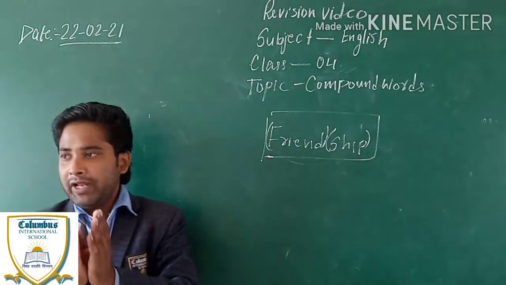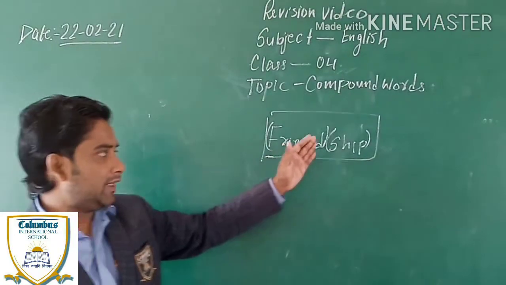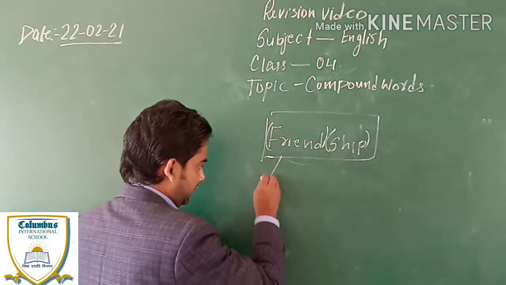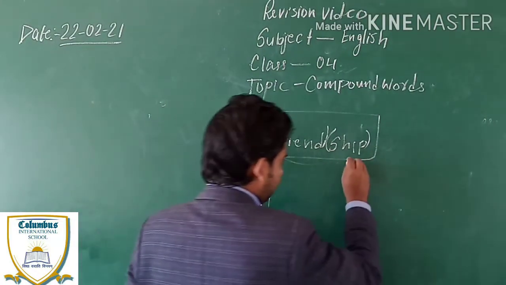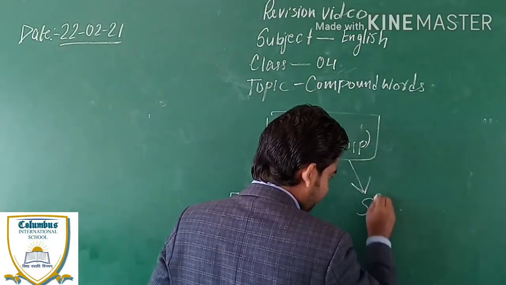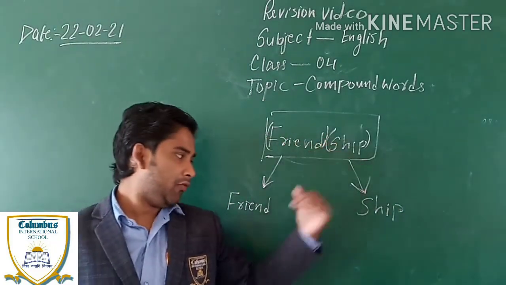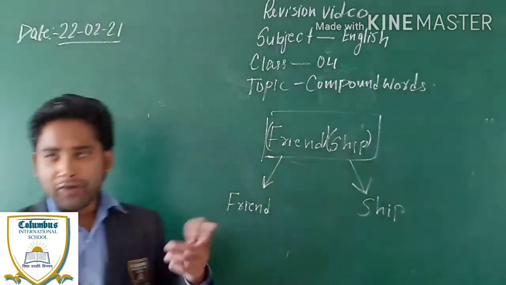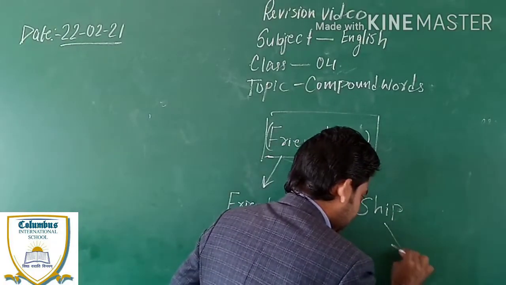If we isolate this word, then we get friend and ship, which have different meanings.